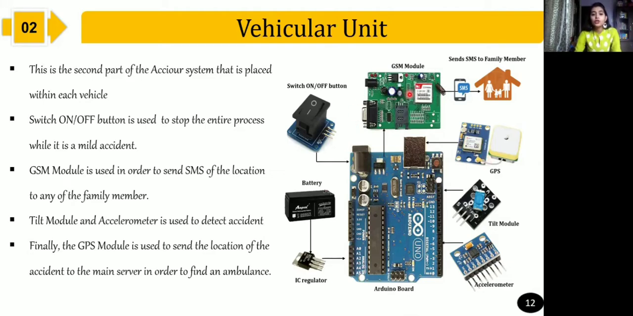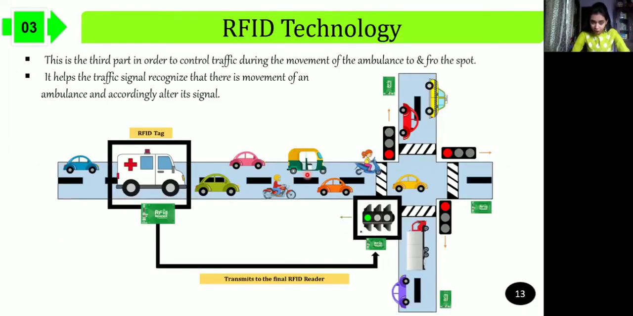Finally, we have the GSM module, which is used to send the SMS of the location of the accident to the family member. The third part is the RFID technology. This part is used in order to control the traffic during the movement of the ambulance. So within each ambulance, there's an RFID transmitter that has been set up, and within the traffic signals, we have an RFID reader. So when an ambulance arrives closer to the signal, it transmits the signals, and this is read by the RFID reader. And once it reads, it turns its signal green, which allows the ambulance to peacefully move without getting stuck in the traffic.